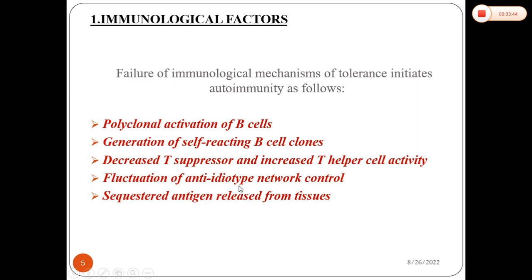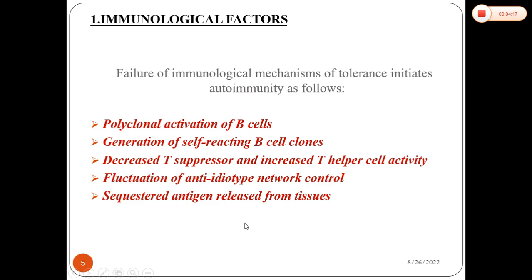Another is fluctuation in anti-idiotype network control. This network control occurs between antibodies which have some similarity in their variable regions. For example, antibodies A and B have some similarity in their variable regions. They are called idiotypes. There may be chances that these idiotypes react against each other, but that is prevented by anti-idiotype network control. If there is any fluctuation in that, it may result in autoimmune reactions.